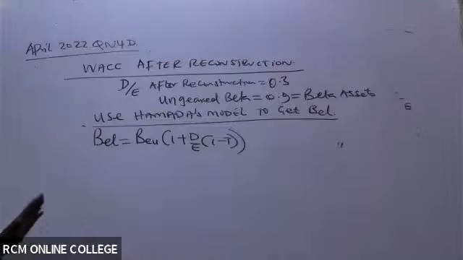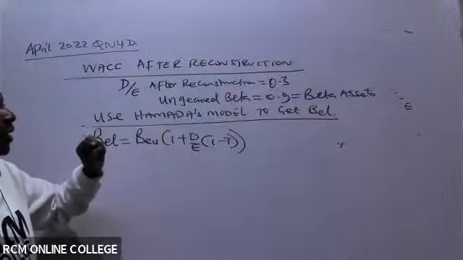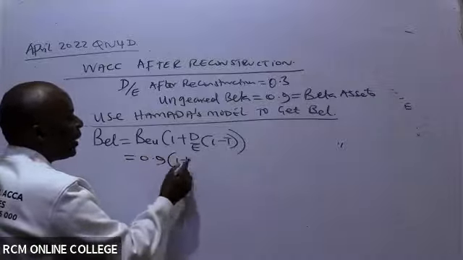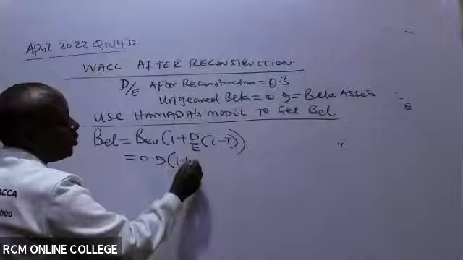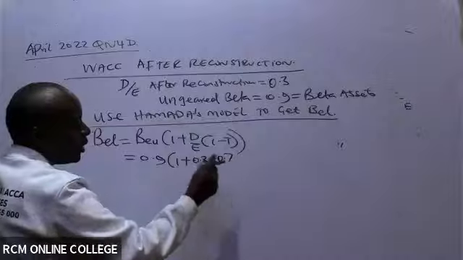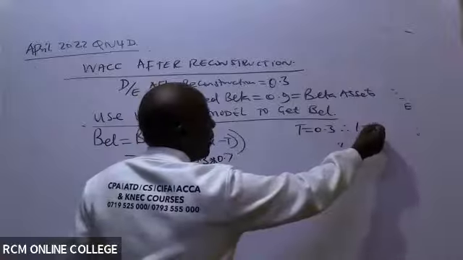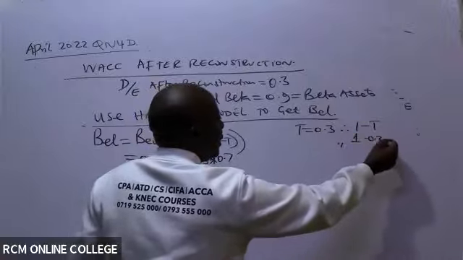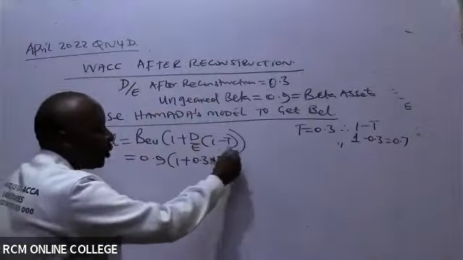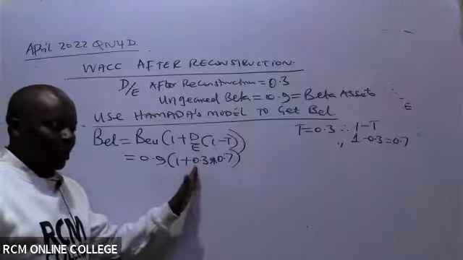Beta equity levered equals beta equity unlevered, or ungeared, which is 0.9, times 1 plus debt over equity after reconstruction, which is 0.3, times 1 minus tax. We know this is 0.7 because tax has been given as 0.3, or 30%. Therefore 1 minus t is 1 minus 0.3, and that's how we got 0.7. So move slowly with your calculator: 0.9 times 1 plus 0.3 times 0.7.